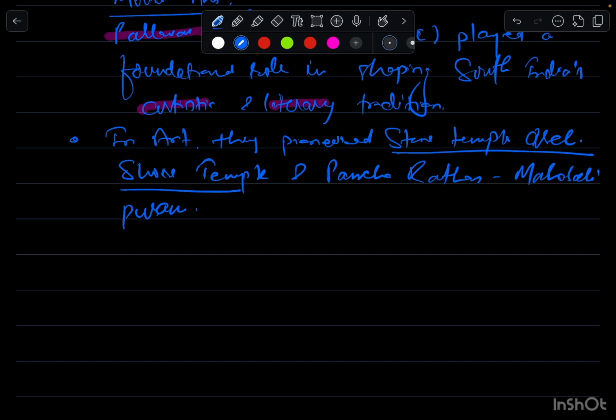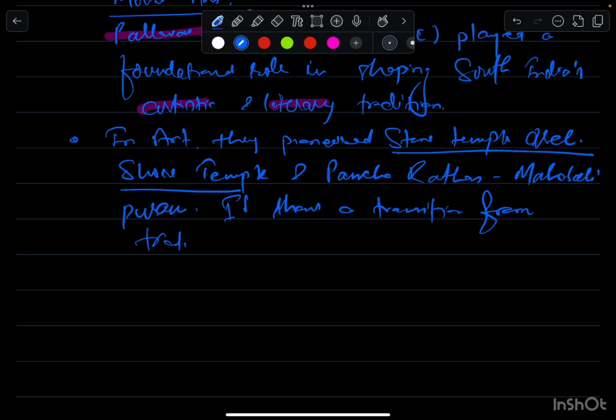It shows a transition from traditional rock cut temples to structural temples.